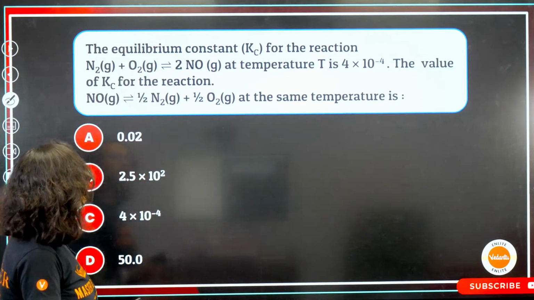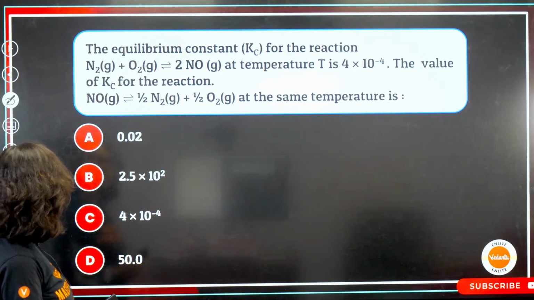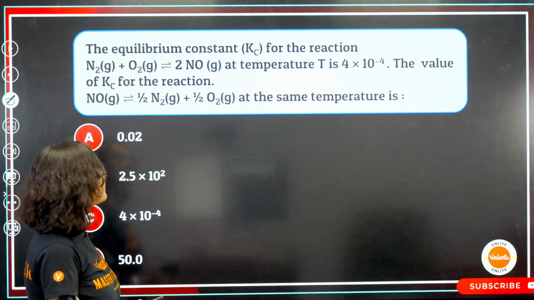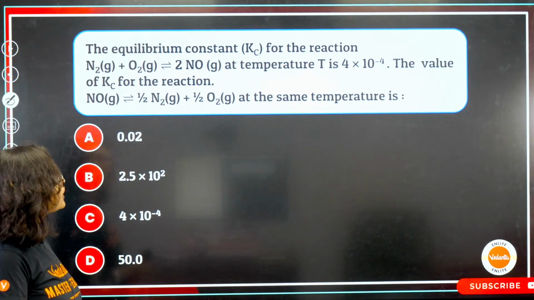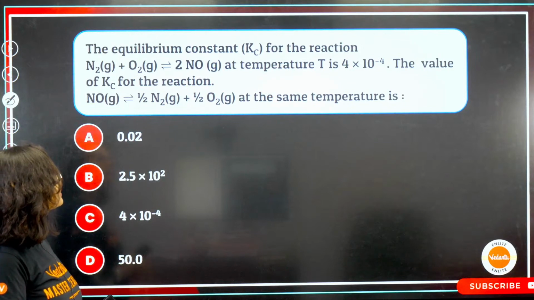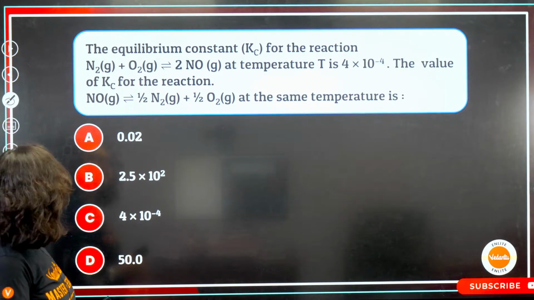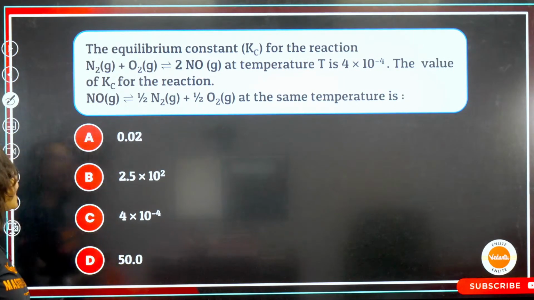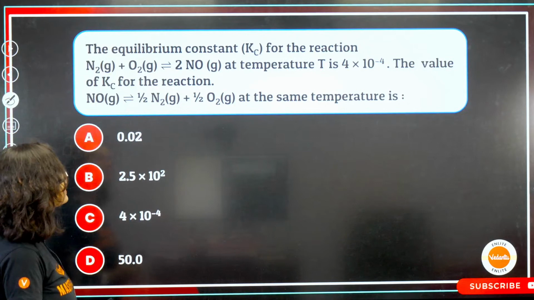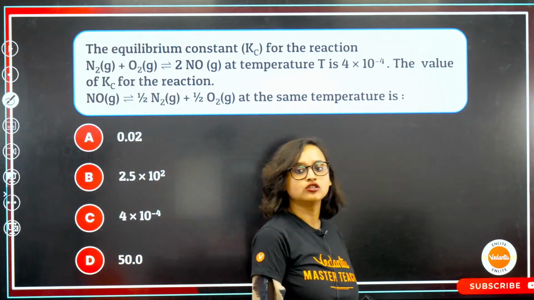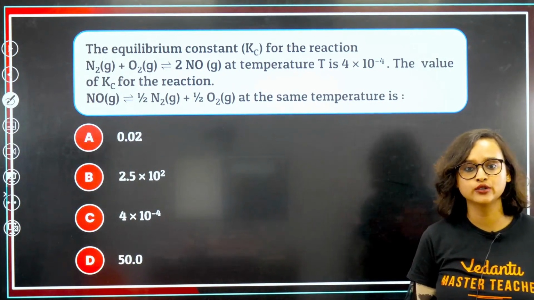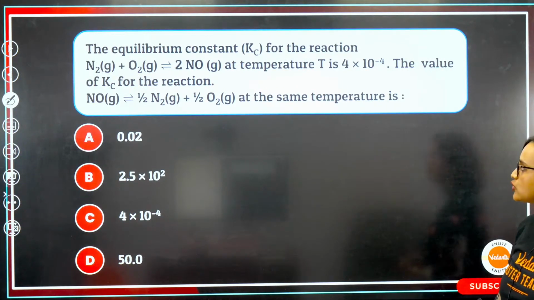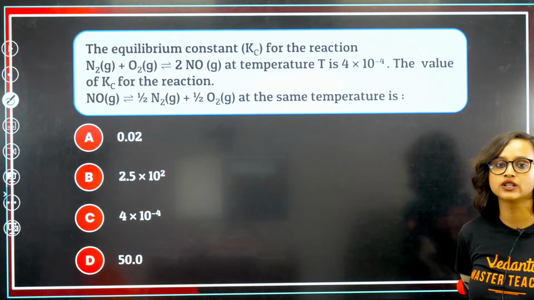Next question. The equilibrium constant Kc for the reaction N2 gaseous plus O2 gaseous gives you 2NO gaseous at temperature T is 4 into 10 to the power minus 4. The value of Kc for the reaction NO giving half N2 gaseous plus half O2 gaseous at the same temperature is. Chalo, try to do this. I'm hoping you'll be able to do this also. If you could do the previous one, you will be able to do this also. Come on.